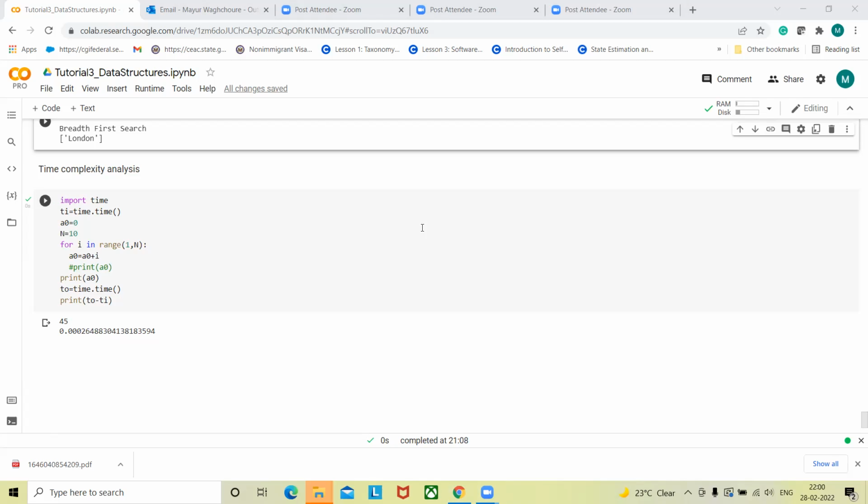And then there is dynamic programming, and then there are algorithms which operate on strings, and algorithms which operate on graphs and trees. So these are the algorithms that you should study.